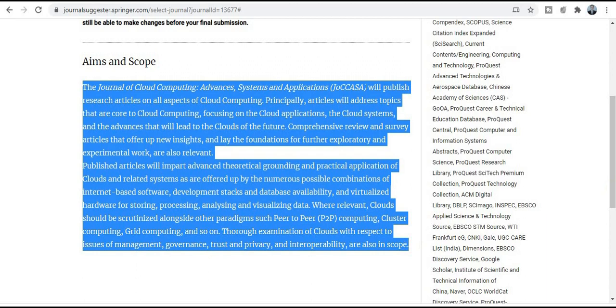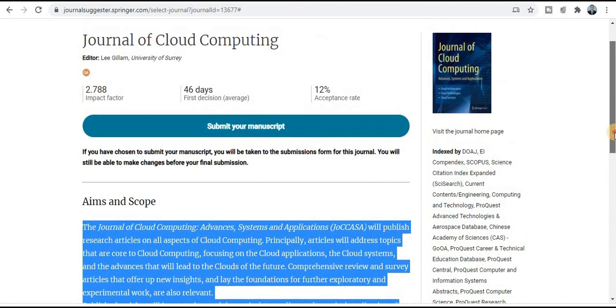Here you will get all the topics and titles in which you can publish your research. If you want to explore more about this journal, just click on the visit the journal homepage and it will redirect you to the particular site. There you will get the notification, and you can also see the author guidance and many more things.